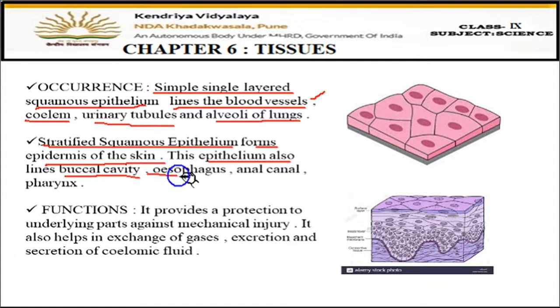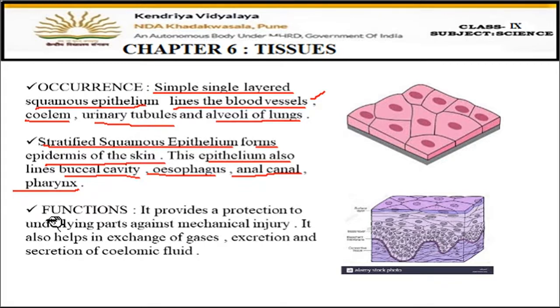Then the esophagus, the anal canal, the anus, which is a part of the digestive system. Then the pharynx is a part which is present in the digestive system as well as in the respiratory system. So there these stratified squamous epithelium tissues are present. Remember students, you have to learn the locations where they are present.